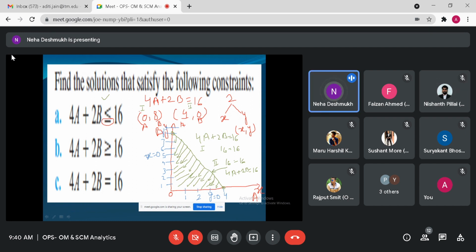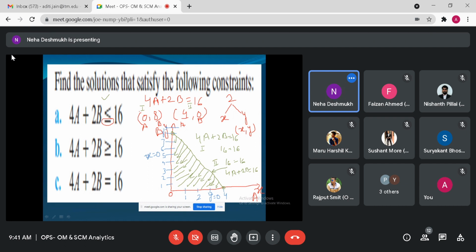Now solve this one. 4a plus 2b is greater than 16. Solve in paintbrush and show me. 4a plus 2b is greater than 16.